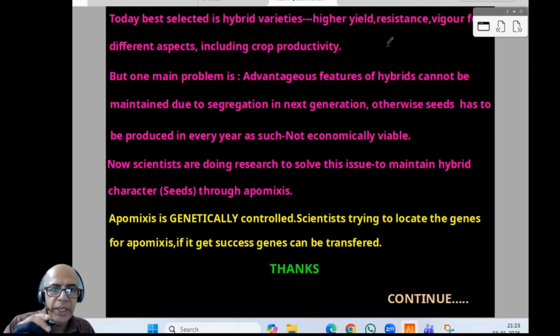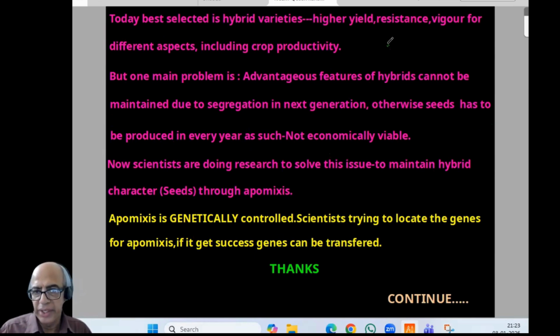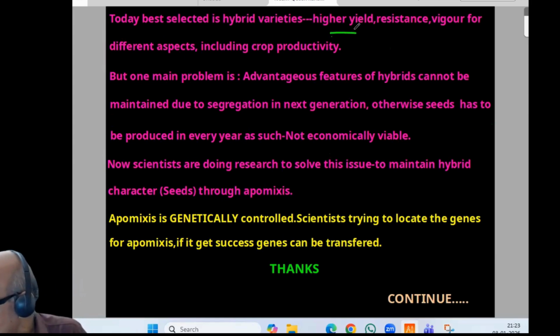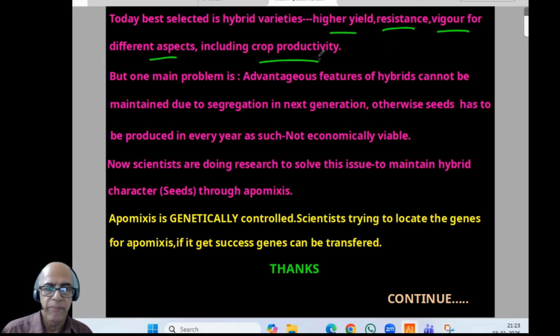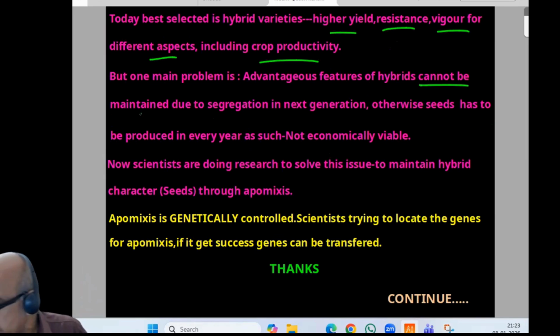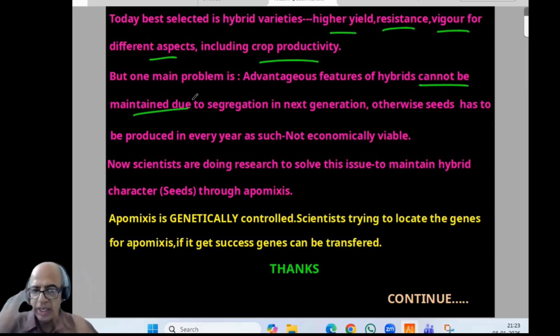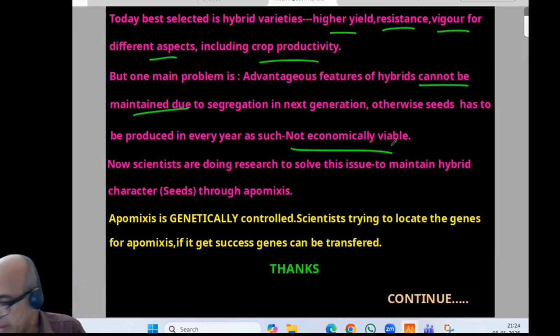Today, the best selected are hybrid varieties. In agriculture, hybrid varieties are best selected. The reason is they have higher yield, resistance, and vigor in different aspects, including crop productivity. But one main problem is that the advantageous features of hybrids cannot be maintained. Why? Due to segregation in the next generation. Otherwise, seeds have to be produced every year afresh. So it is not economically viable.